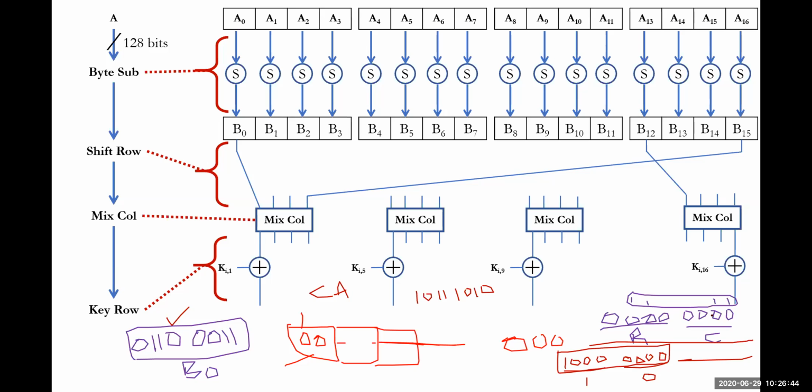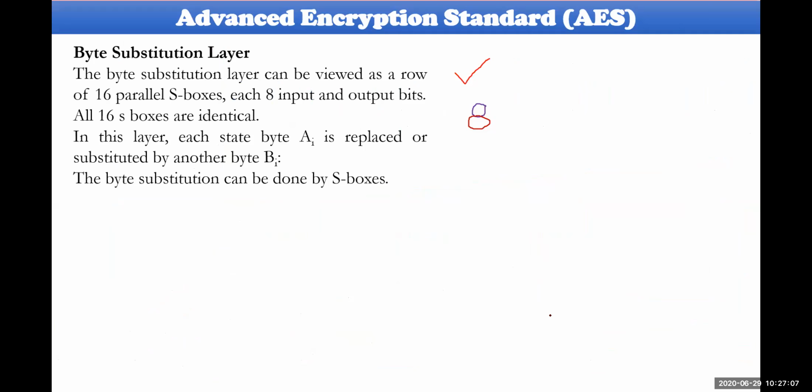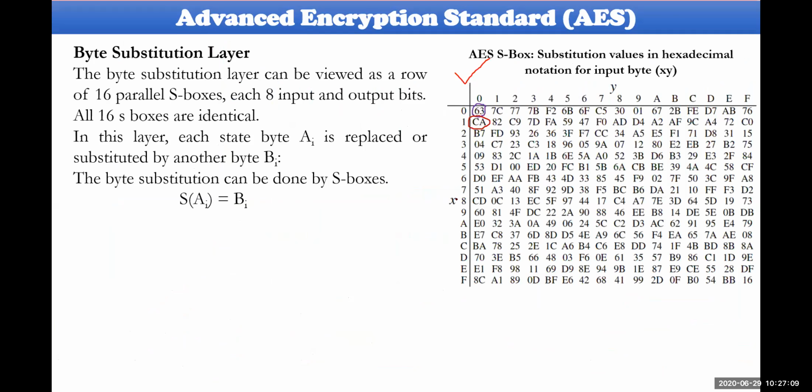The previous input is all zeros. Right now the input will be 1 followed by zeros. Oh, sorry, 1,000,000 in the sense it is not CA. I'm extremely sorry. This is not CA because it is not 1. It is 8. Sorry, it is 8. I'm sorry. We would like to look into 8. So this is 8 here. So let me go ahead and look into this particular matter.